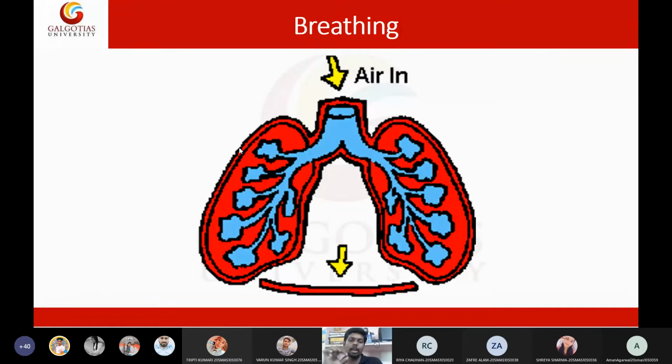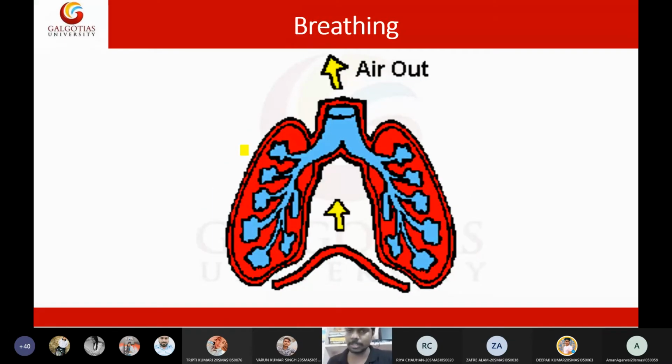Respiration happens at cellular level, whereas breathing happens at lung level, at a higher level. Breathing involves the lungs, whereas respiration involves the cells. So that is the major difference between ventilation and respiration, or breathing and respiration. Very good.